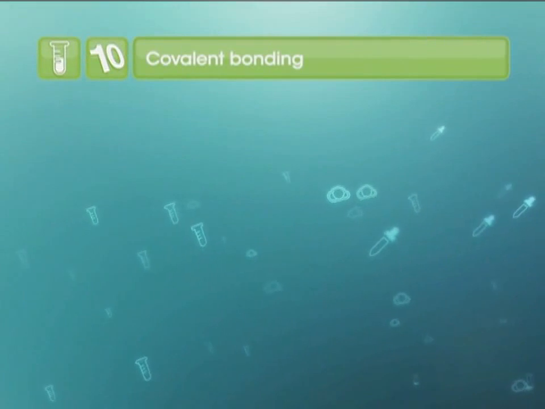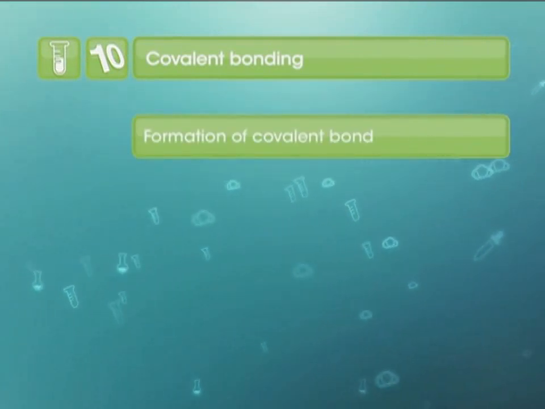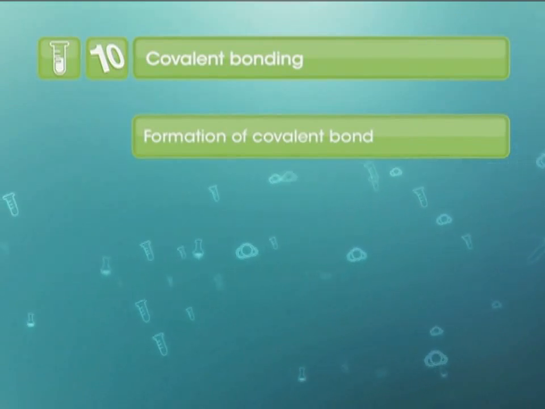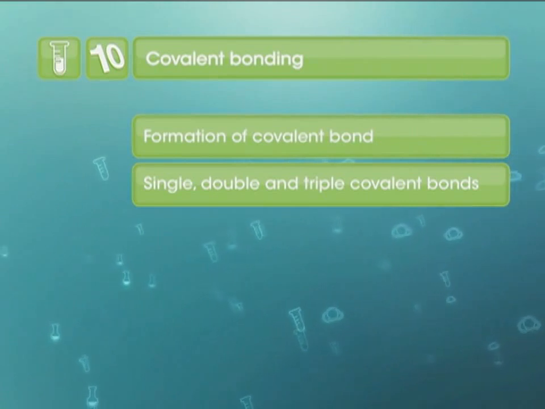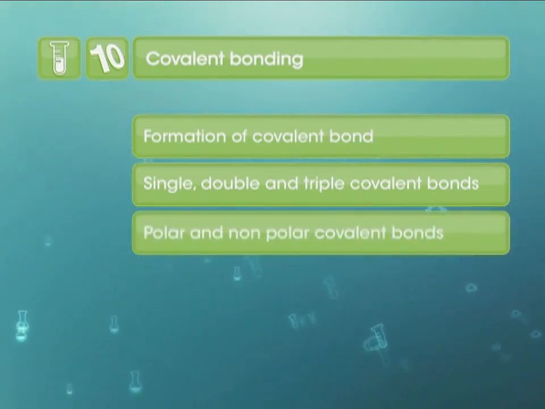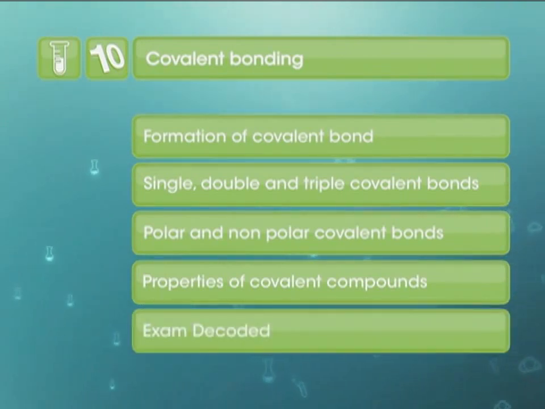Today we will look at how a covalent bond is formed and learn about the various kinds of covalent bonds, which are single, double and triple covalent bonds. We will also study polar and non-polar covalent bonds and look at the properties of covalent compounds. And then in Exam Decoded, you will get all the tips that you need to get those top scores. So, we are all set to roll.